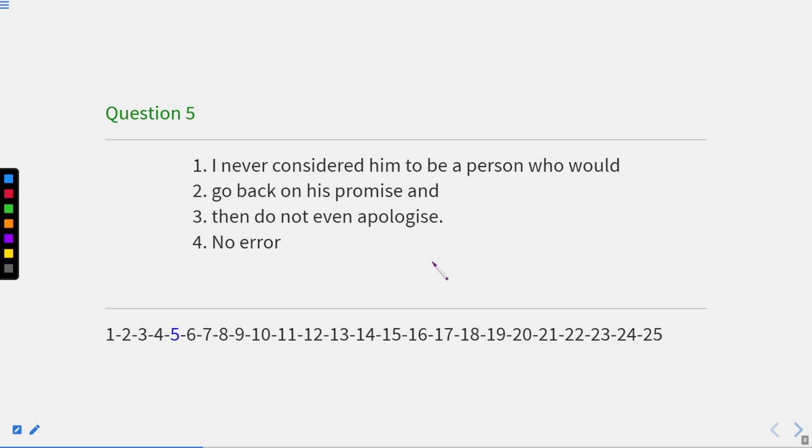Now, if we have said something negative about a person, in the next clause we can say something negative, but then do not even apologize should be replaced with then not even apologize. We need not write do over here. Okay, so the answer will be third, that is then not even, in place of then do not even. Now let us move to the next one.